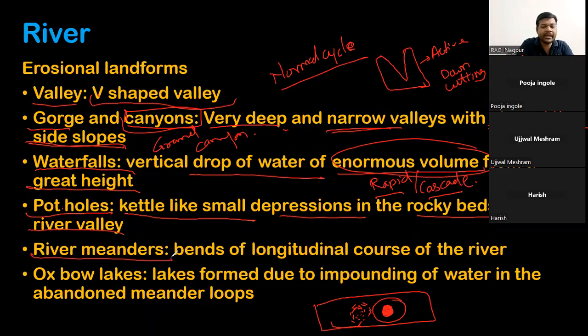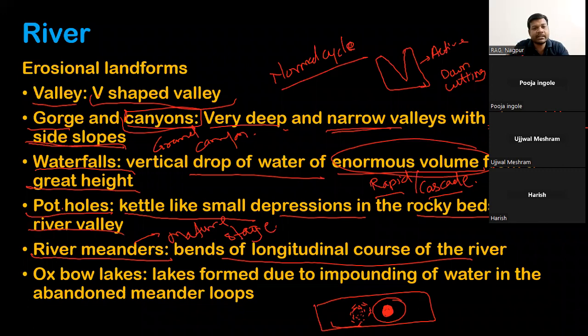Then river meanders. A meander is nothing but a bend in the longitudinal course of the river. These river meanders are formed in the mature stage. When the river is in its mature stage, it has lower velocity and higher load. So with lower velocity and higher load, the river is not a deadly erosional agency. It is more of a depositional agency.